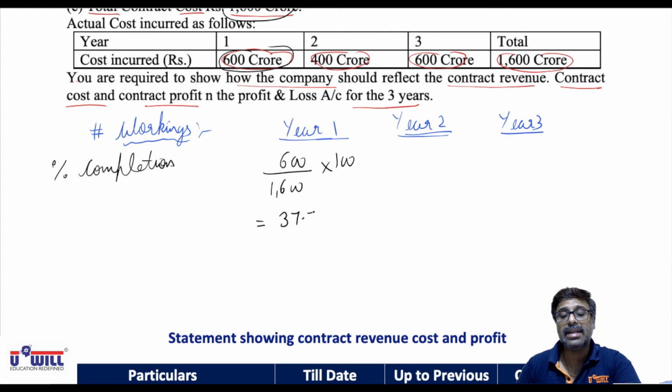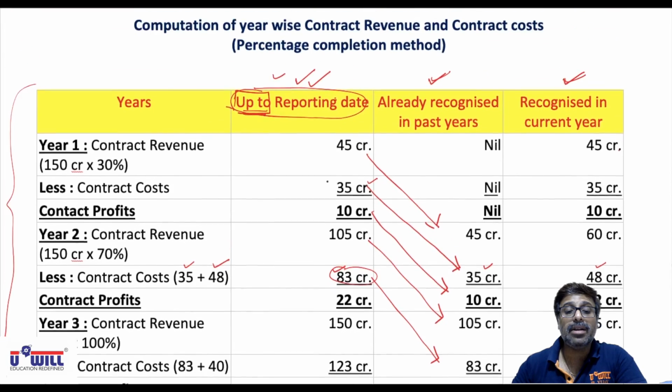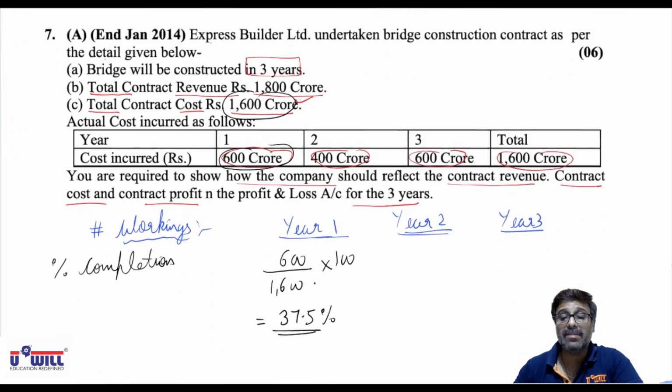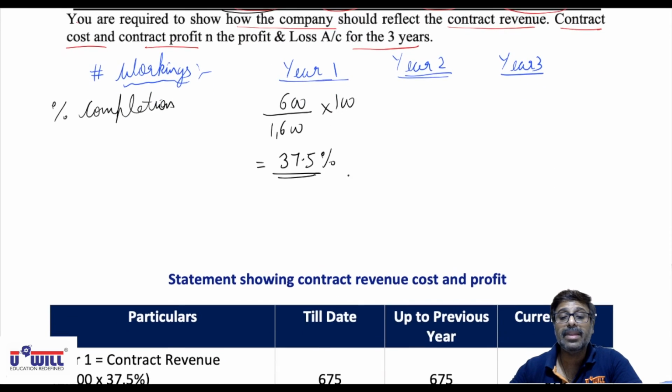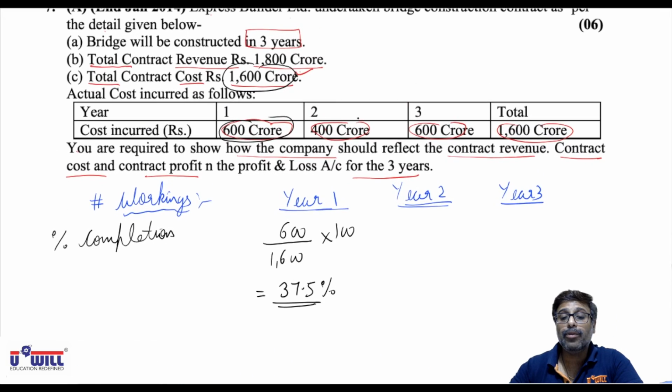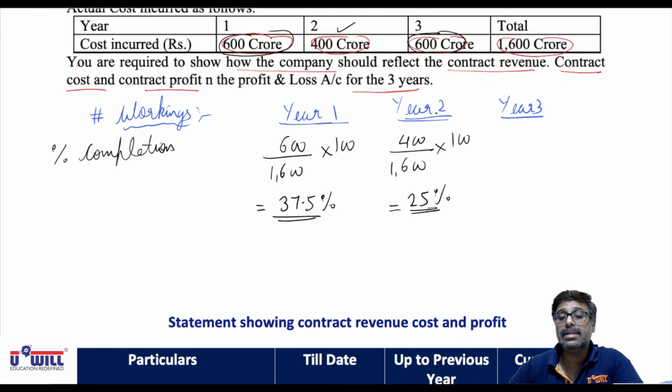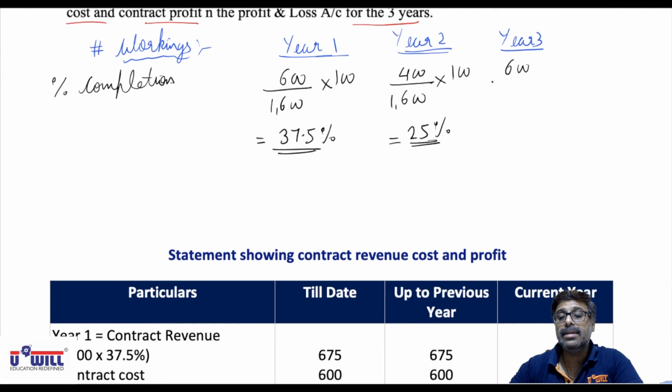37.5% work is done in the first year. Like in the previous question, where it was directly given as 30% work done, here we have found out that 37.5% work is done in the first year. Same way, second year, 400 crores out of 1600 crores into 100. Do it in calculator, 25%. And again third year, same like year 1, 600 divided by 1600 into 100,